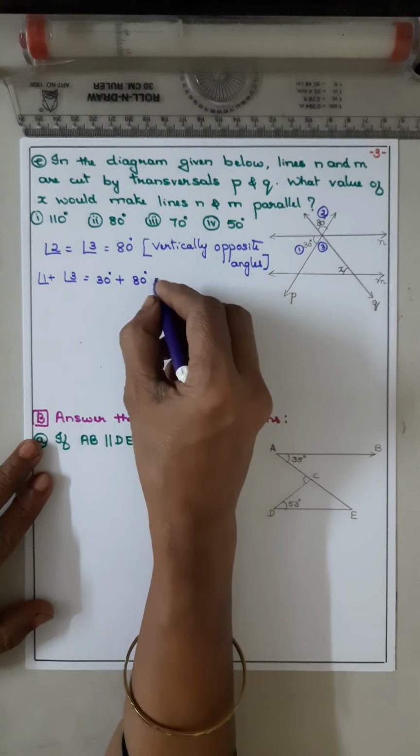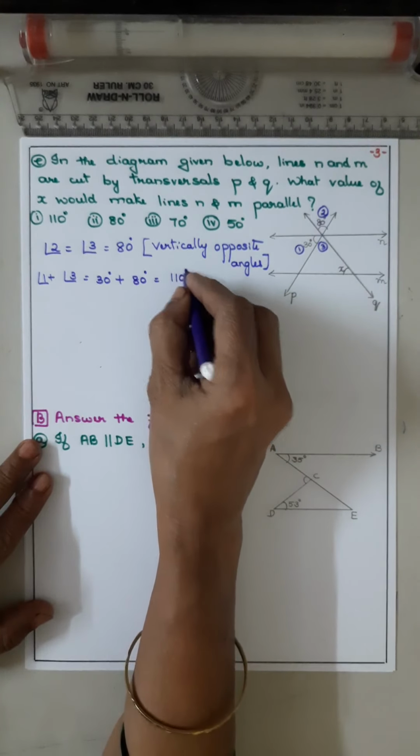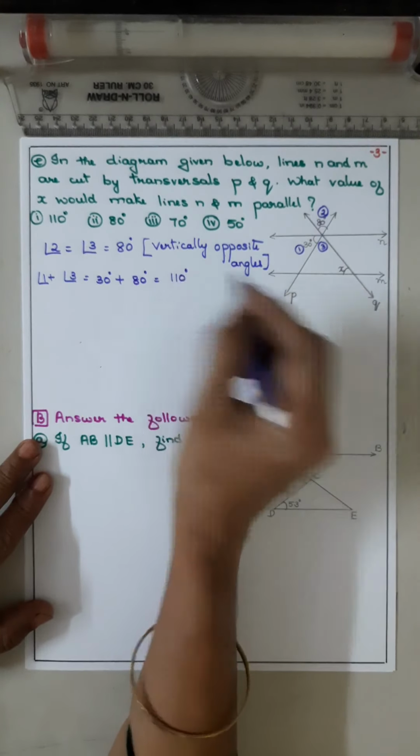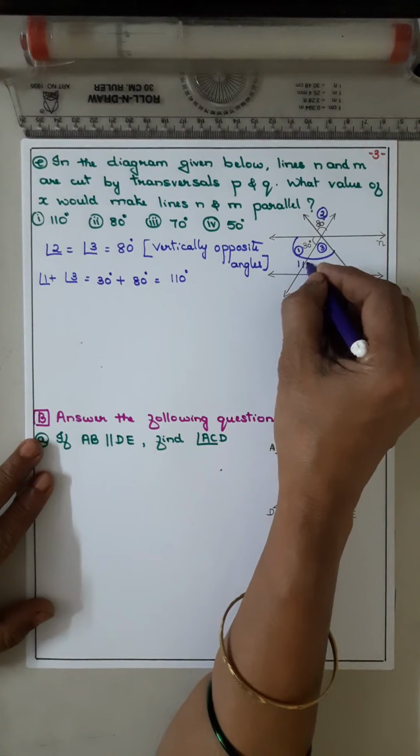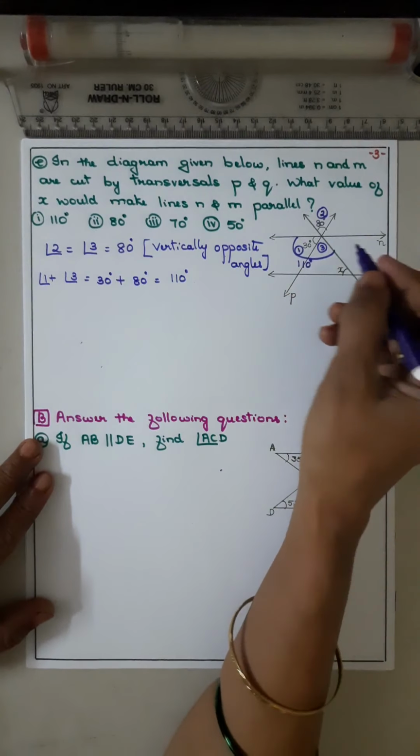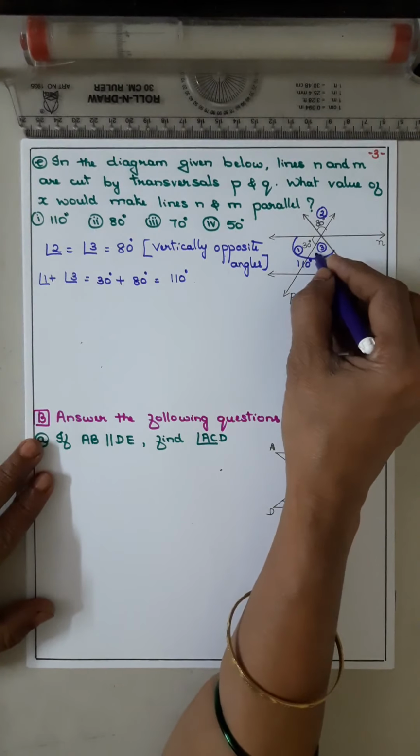Total you got 110. So this full angle is 110. Angle 3 is 80, isn't it? 30 plus 80 you got 110.